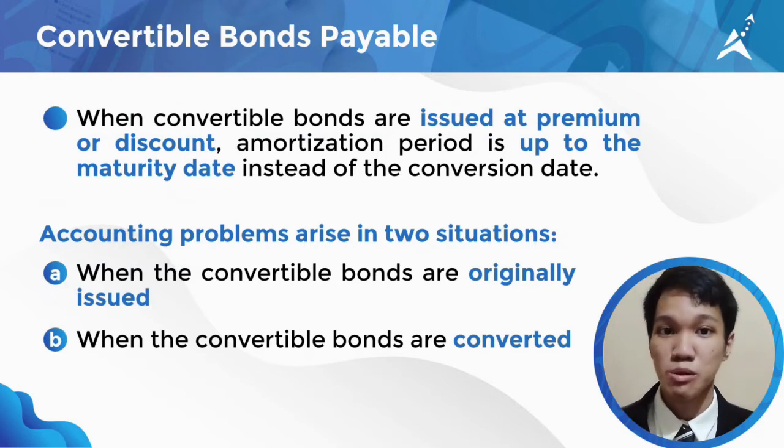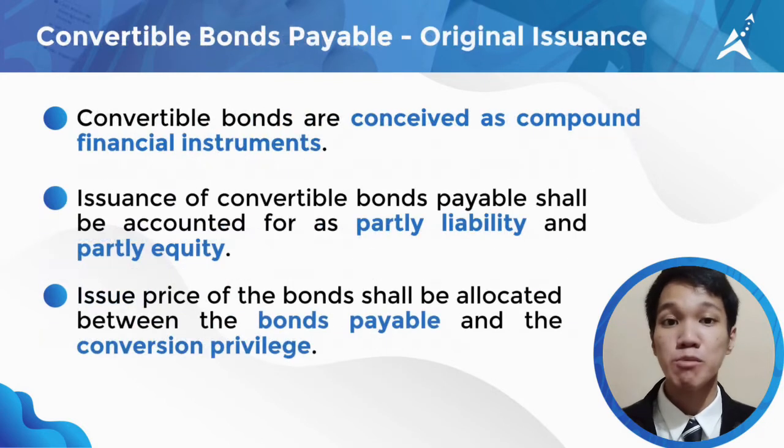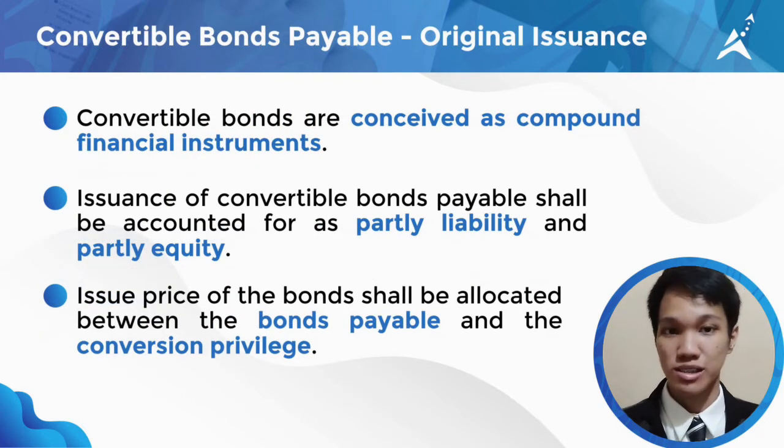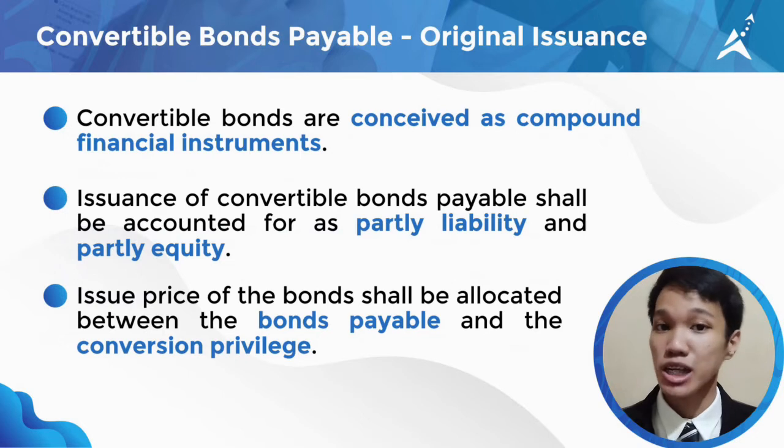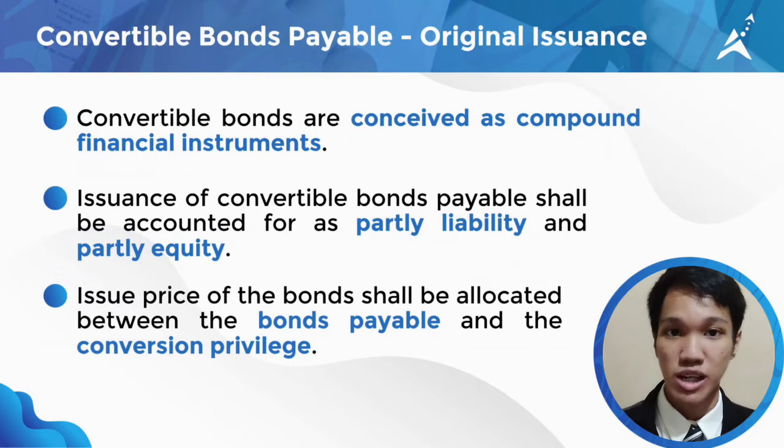There are two situations that we will delve into later on: when the convertible bonds are originally issued, and when the convertible bonds are converted. Let's tackle convertible bonds payable during original issuance. As I have stated a while back, convertible bonds are conceived as compound financial instruments, which is why they should be accounted for as partly liability and partly equity. Just like what we've been doing, with a little modification, the issue price of bonds should be allocated between the bonds payable and the conversion privilege.